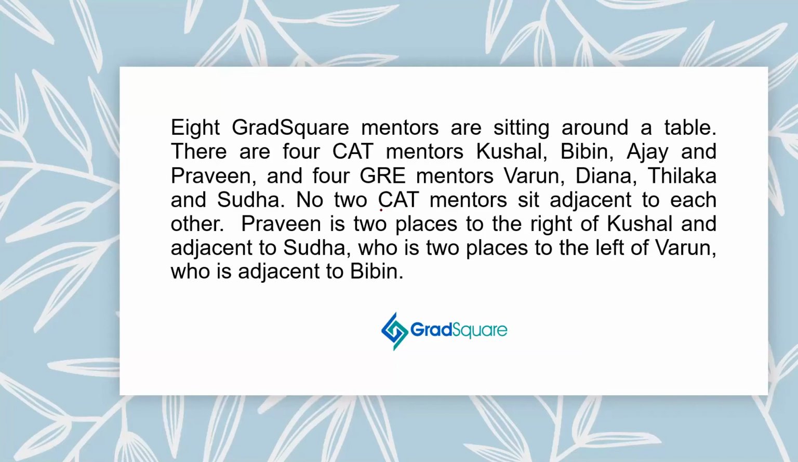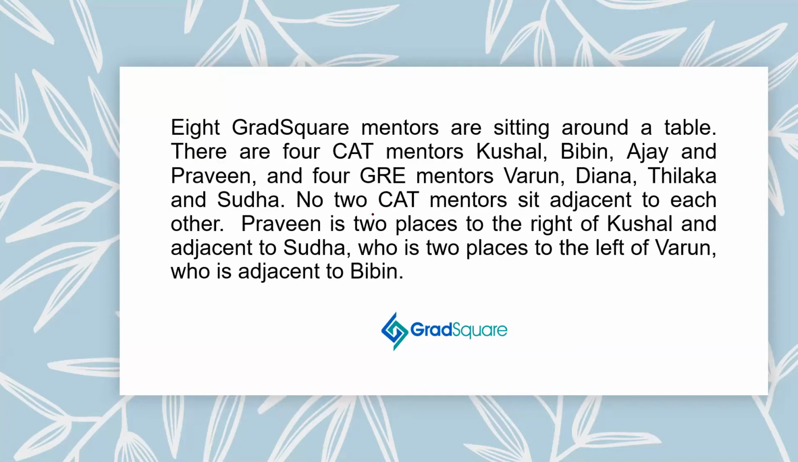8 Grad Square mentors are sitting around a table. There are 4 CAT mentors, Kushal, Bibin, Ajay, and Praveen, and 4 GRE mentors, Varun, Diana, Tilaka, and Sudha. No 2 CAT mentors sit adjacent to each other. Praveen is 2 places to the right of Kushal and adjacent to Sudha, who is 2 places to the left of Varun, who is adjacent to Bibin.